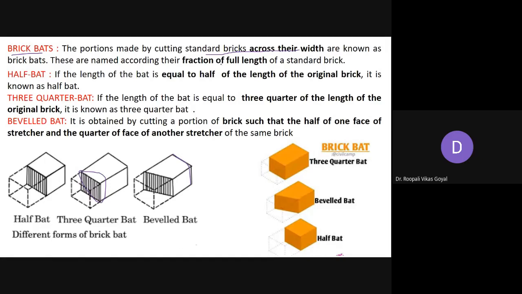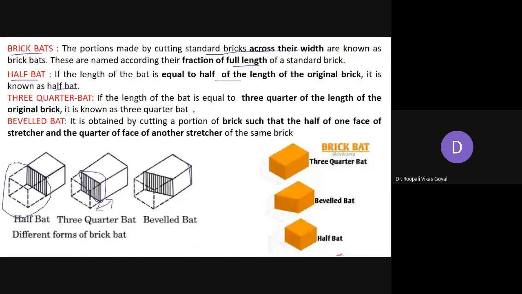fraction of full length, because widthwise हम cut करें तो उसका length कम हो जाएगा, ठीक है? So how much length is available for the particular brick, accordingly the bats are given different names. So first is half bat, as the name suggests, halfway cut कर रहे हैं, ठीक है. So here widthwise this complete half portion of the brick, so it's a half brick lengthwise. If the length of the bat is equal to half of the length of the original brick, it is known as half bat. So आप stretcher portion को आधा कर रहे हैं, so it is called half bat.